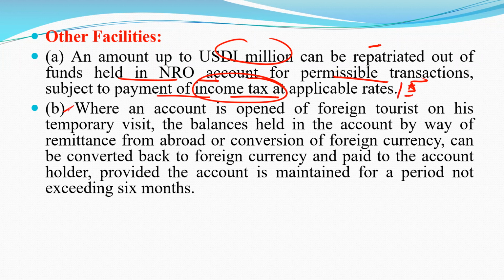Next one is where an account is opened by a foreign tourist on a temporary visit. Like a foreign tourist came to India, so the balances held in the account by way of remittances from abroad or conversion of foreign currency can be converted back to foreign currency and paid to the account holder, provided the account is maintained for a period not exceeding 6 months.